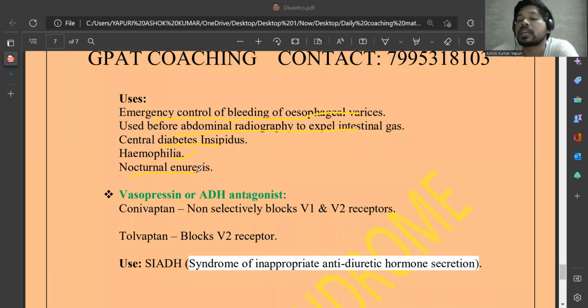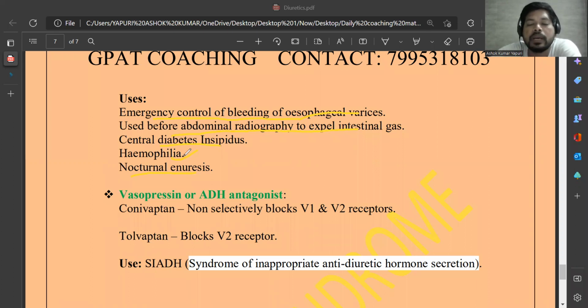Nocturnal enuresis is observed in people, if there are problems with the diuresis, up to 10 to 15 years of age, and generally observed in old age people. So nighttime urination. To prevent that, ADH-like acting drugs will be useful because they prevent the urination in the nighttime.